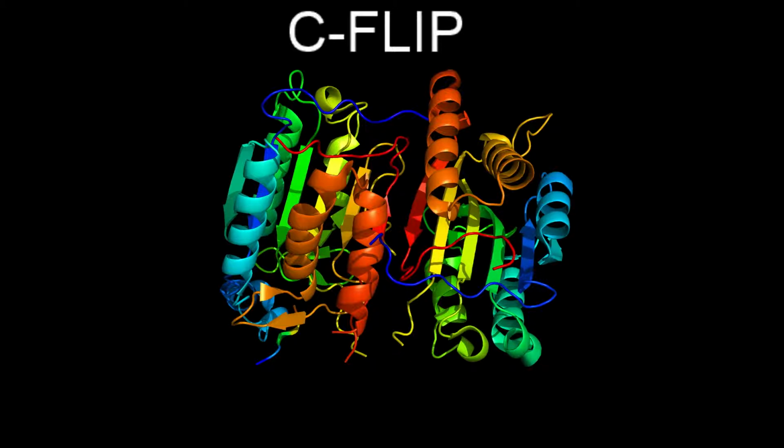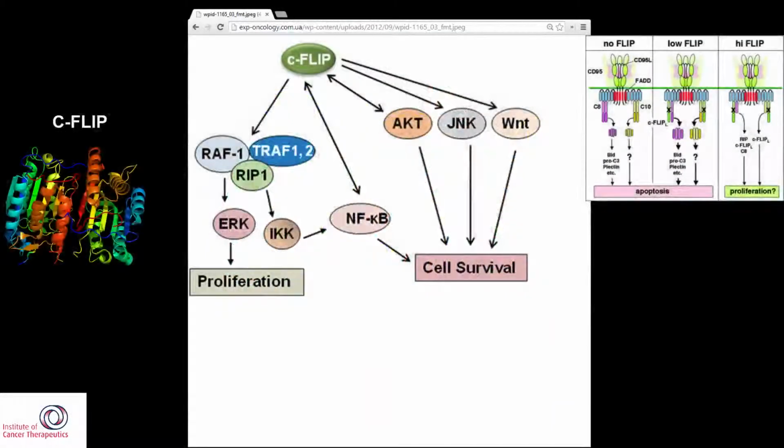Protein. Proteins, as you may know, are large, complex molecules that play many critical roles in the body. C-FLIP is no exception. This protein activates the AKT cell survival pathway, as shown in the middle image. It can be activated by various stimuli. Things like growth factors, signaling proteins, and chemotherapeutic agents all have an effect on this molecule.